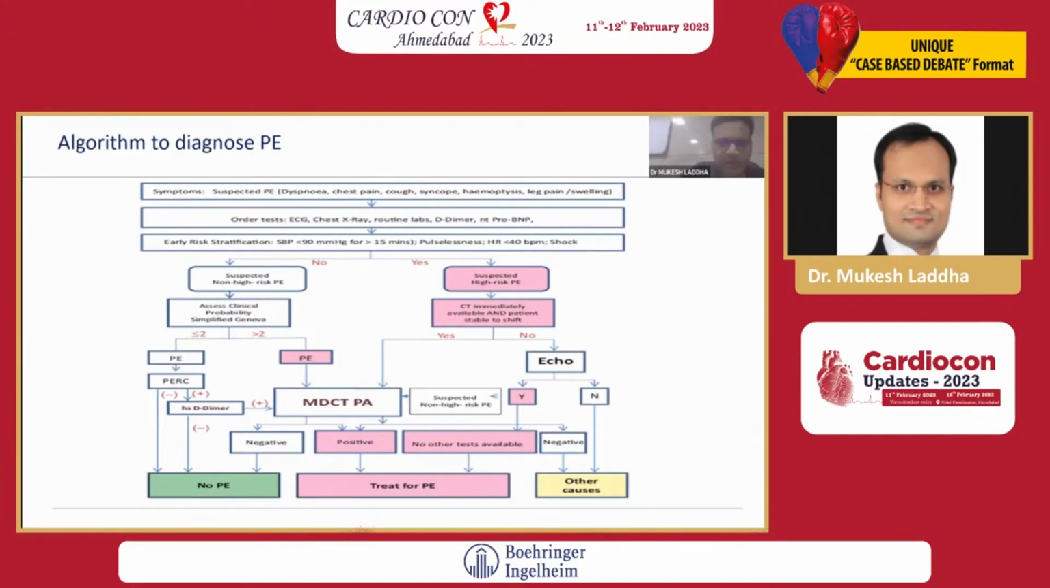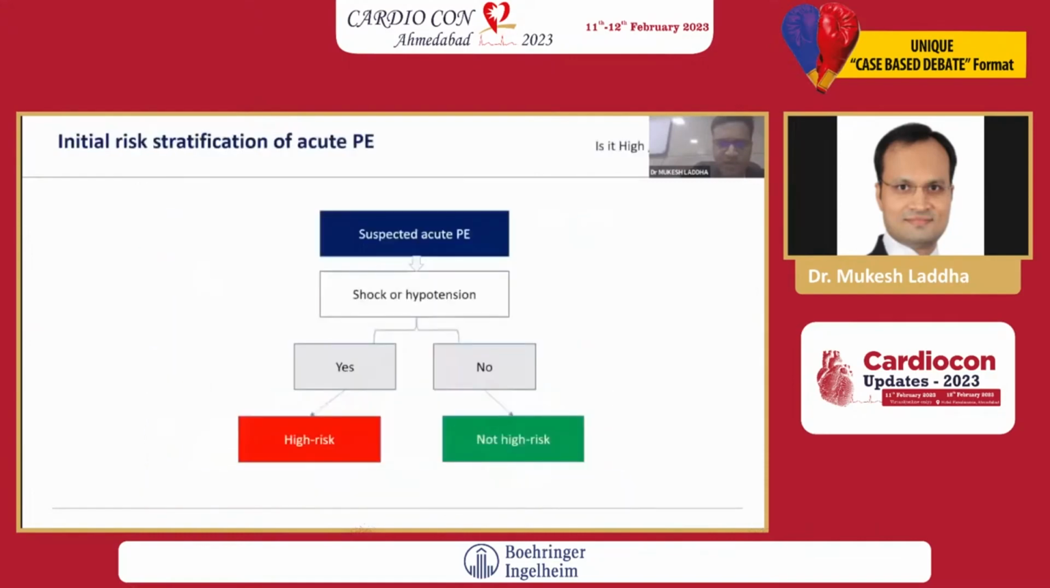If you are suspecting but non-high risk PE, like patient is not in shock, then assess clinical probability, simplified Geneva score. If it is more than 2, then treat as considered PE and send the patient for CT pulmonary angio. If score is less than 2, then pulmonary embolism exclusion score. If it is there, then send the D-dimer. If it is positive, then again same way, advise CT pulmonary angio, and on the basis of finding, consider PE. So this is the algorithm in diagnosis of pulmonary embolism.